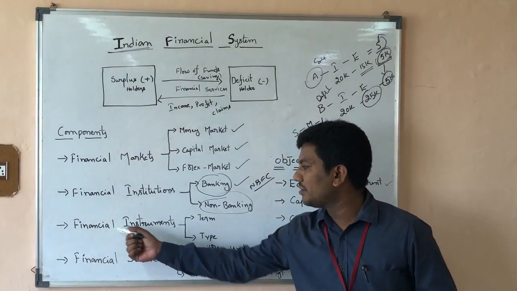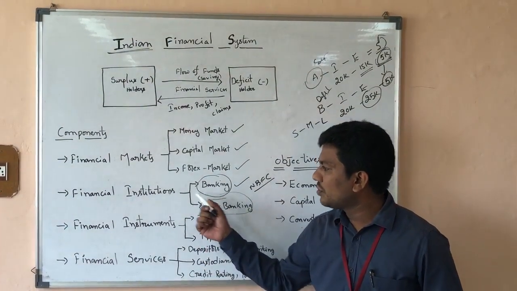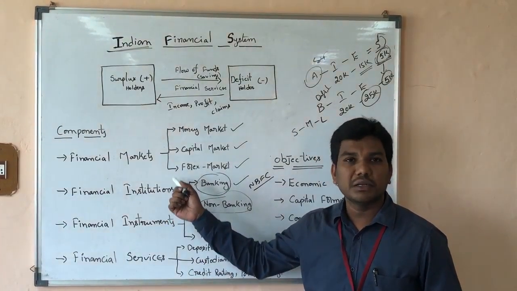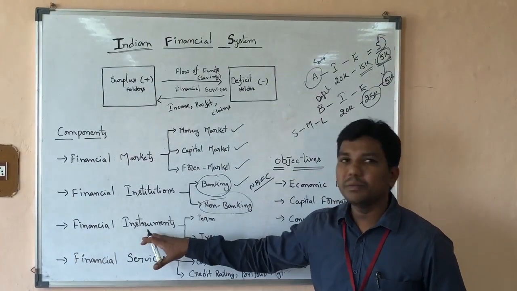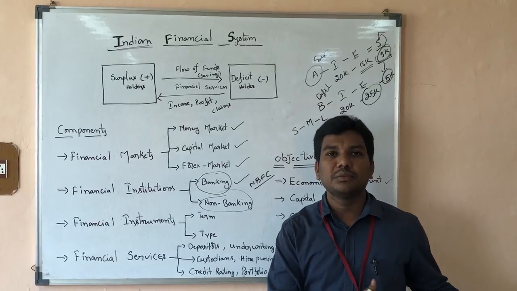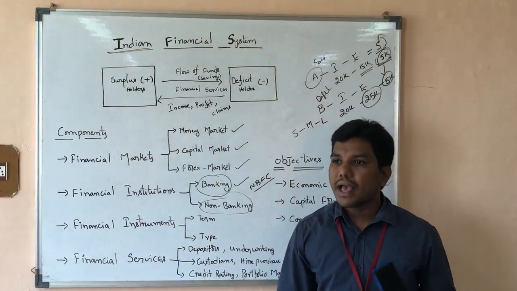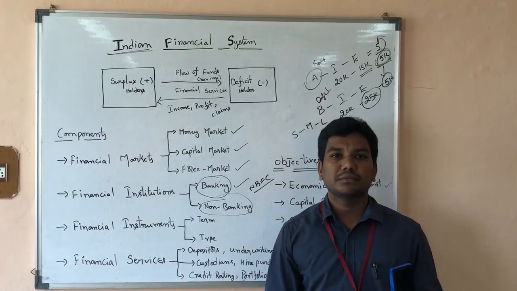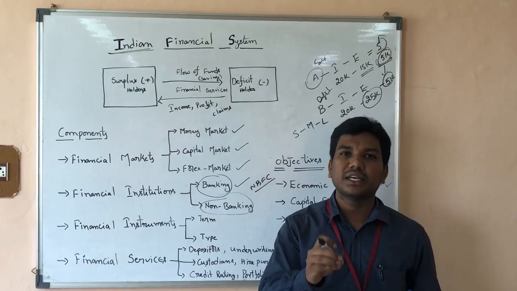So coming to the third one, financial instruments. When you go to the financial institutions and financial markets, we need to use certain tools. Those things are not possible in any other way, so we need to use certain instruments. Take an example: I have a bank account in a particular bank. I cannot just go there and take the money. I need to use certain instruments.